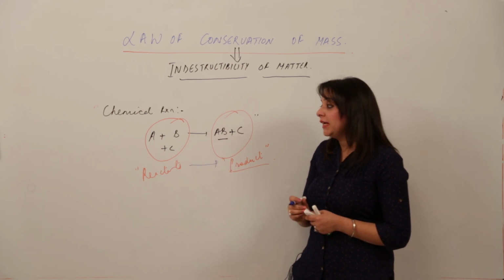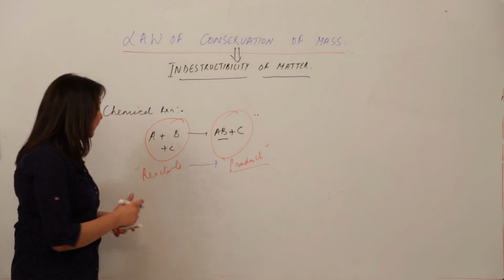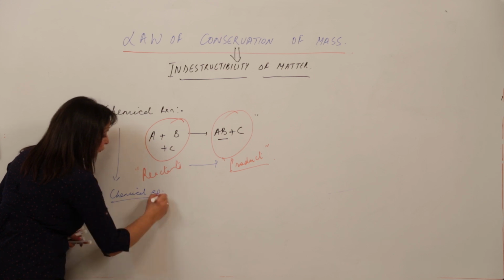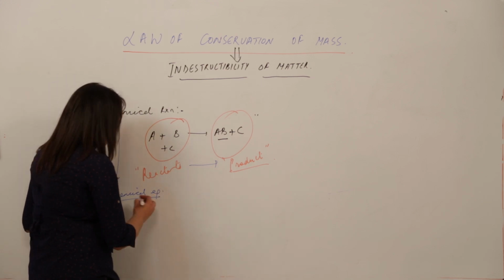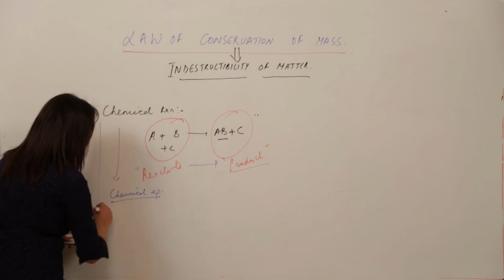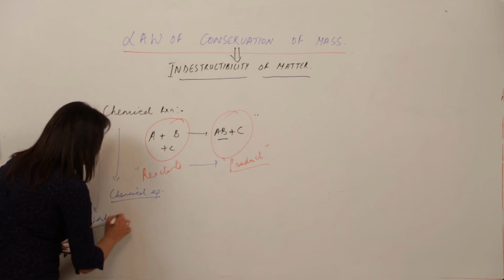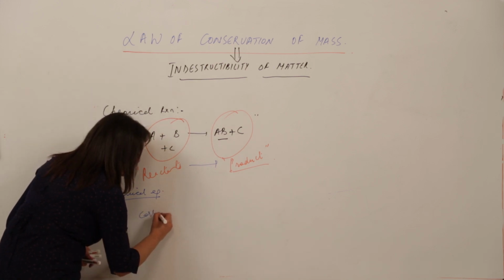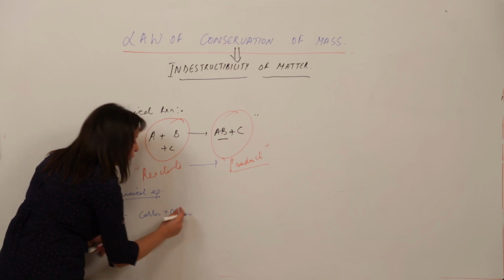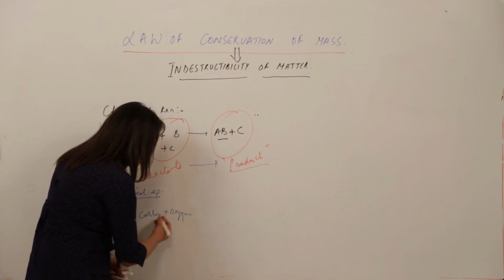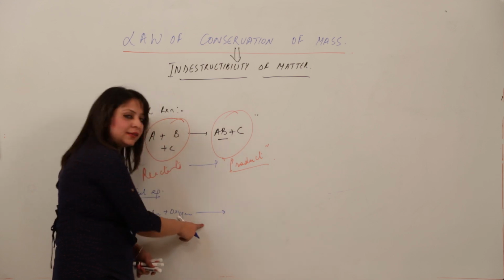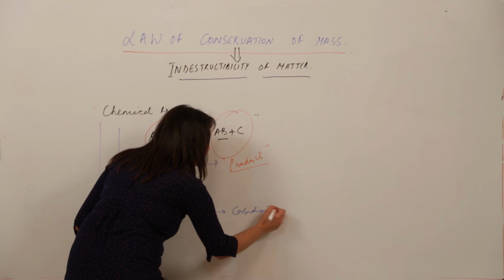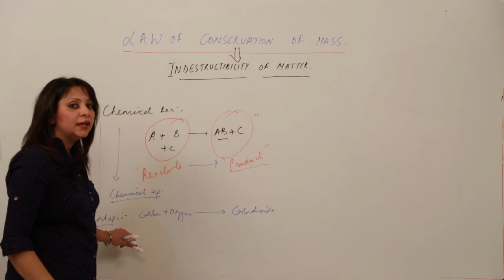Representation of a chemical reaction is done with the help of a chemical equation. We have two types of methods to represent: one is the word equation and the other is the chemical equation. For word equation, if I take an example, carbon plus oxygen, plus means we are mixing them, gives rise to, indicated by an arrow, carbon dioxide. So this is a method to represent a chemical reaction in terms of a word equation.